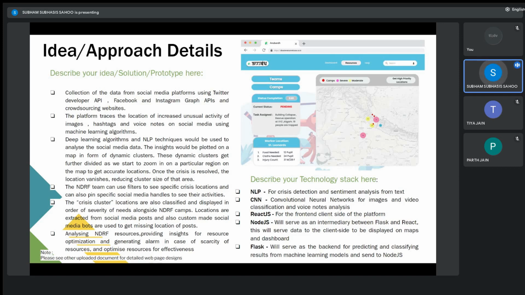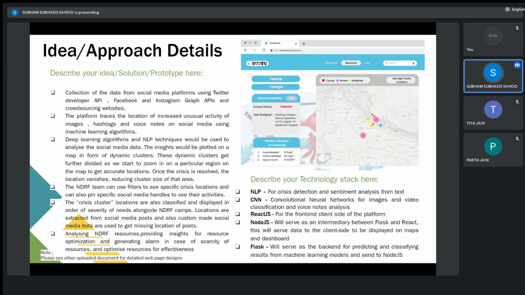After we have identified the disaster-struck or crisis-struck area, we'll be analyzing the tweets that are being generated from that particular area, regarding which people are trapped and which people are facing which kind of crisis in that particular region. We'll be using deep learning algorithms and natural language processing techniques to analyze this data collected from social media through the different APIs and our web scrapers.